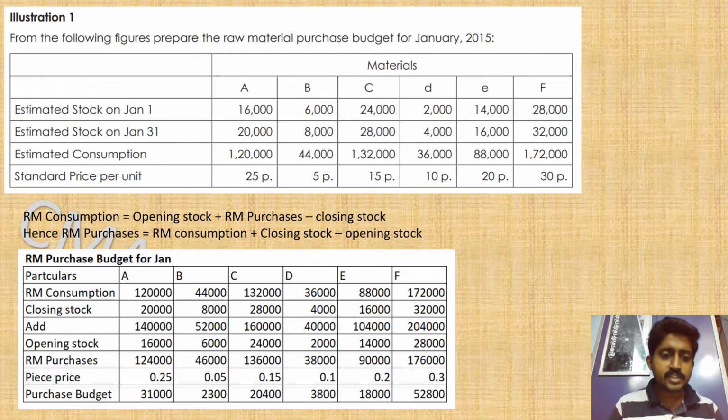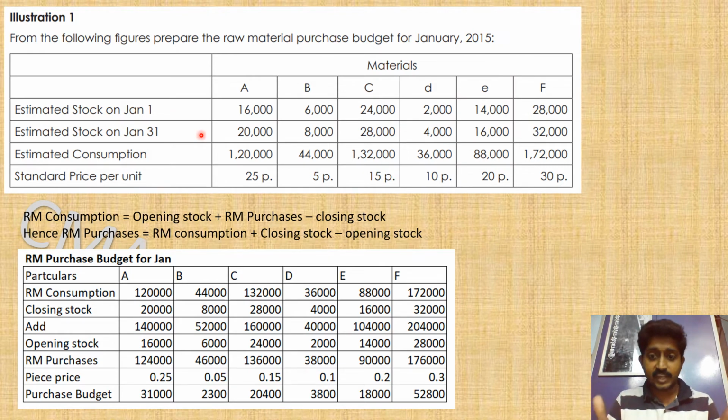Yes, guys. So this is the first problem. Here there are some details given for January 2015. There are various materials, A, B, C, D, E, F. These are the various raw materials the company is using. And the stock on Jan 1st is given, and the stock on Jan 31st is given.